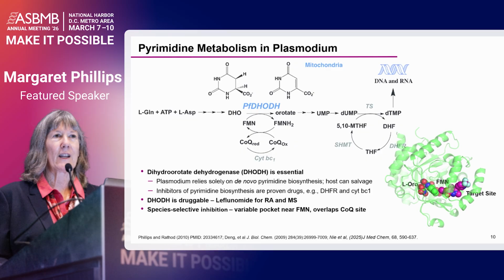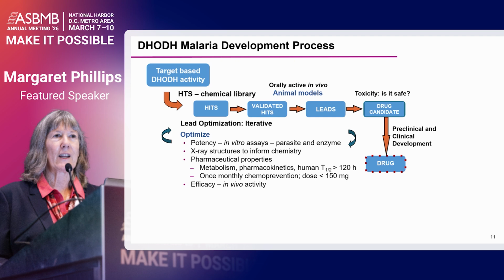It's a known druggable target. As I said, this compound leflunomide is used to treat rheumatoid arthritis and multiple sclerosis in humans. And it turns out the binding site where leflunomide binds, which I've labeled as the target site, adjacent to the flavin cofactor and the orotic acid binding site, is very species variable, and it allows us to identify very species-selective inhibitors.